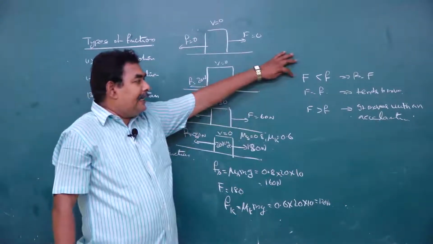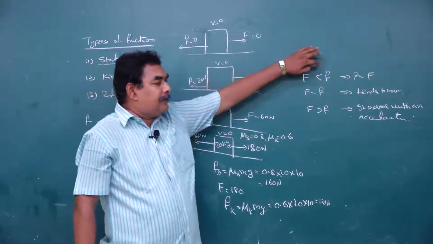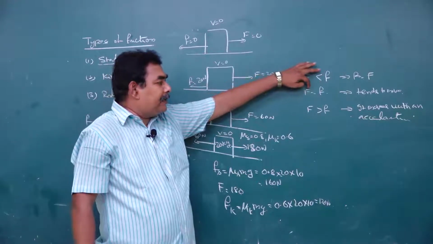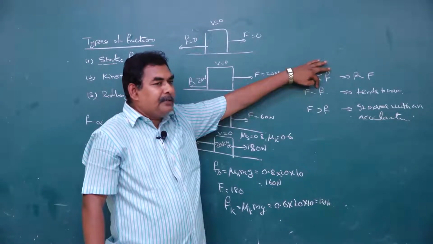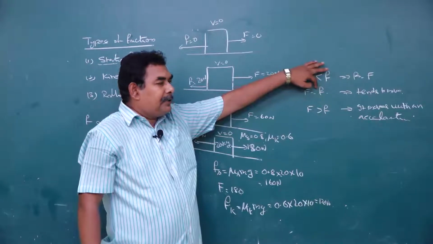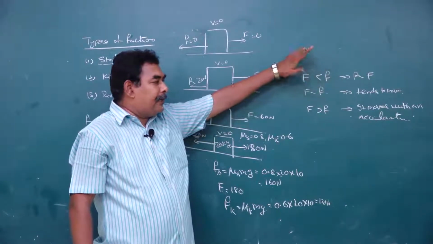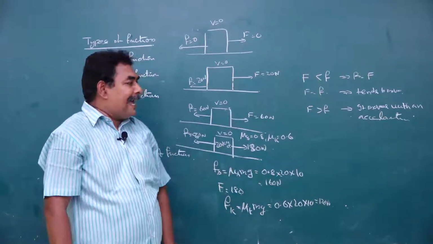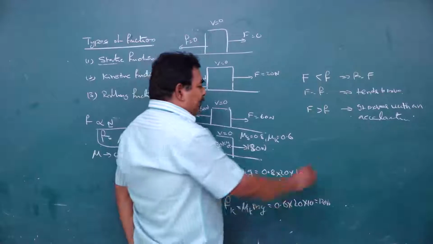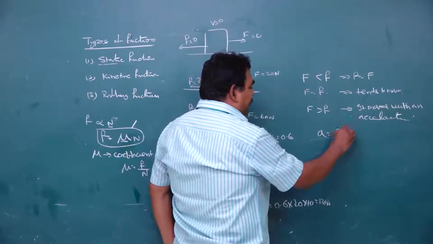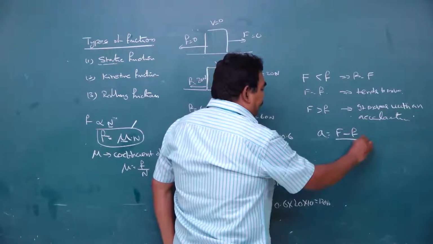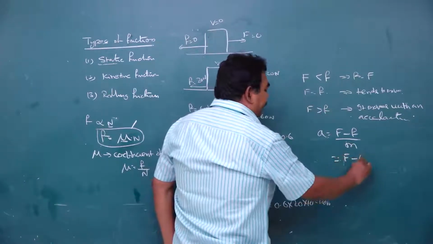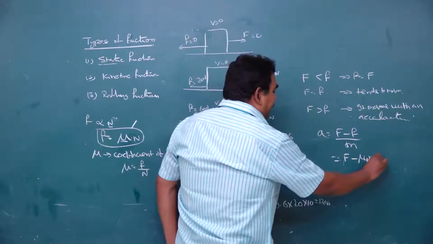If applied force is less than the frictional force, then frictional force is equal to applied force. This is the basic equation. If applied force is equal to frictional force, the body is ready to move or tends to move. Now the frictional force is equal to kinetic friction. If applied force is greater than frictional force, then the body possesses an acceleration. Acceleration of the body is equal to net force by mass. Net force means applied force minus frictional force. So acceleration is applied force F minus kinetic friction mu k mg, divided by m.